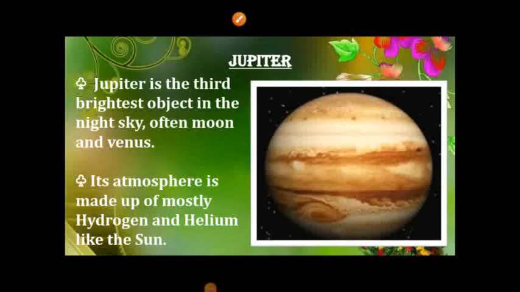Jupiter. Jupiter is the fifth planet from the Sun and the largest planet in the solar system. It is named after the king of the Roman gods. It is the third brightest object in the night sky after Moon and Venus. It is the fastest spinning planet in the solar system. It is called a gas giant planet. Its atmosphere is made up of mostly hydrogen and helium like the Sun. It has the largest number of natural satellites.